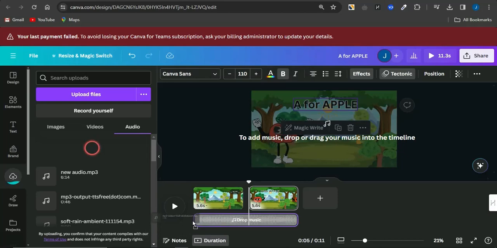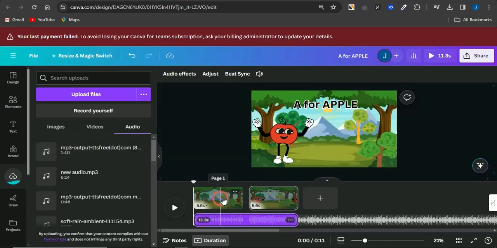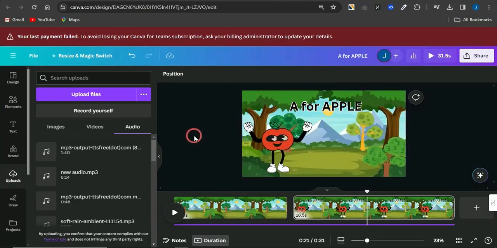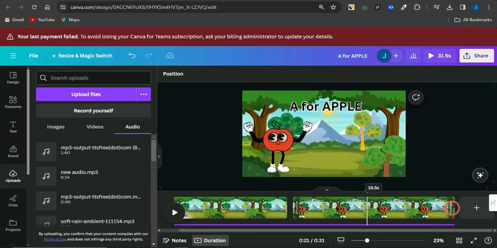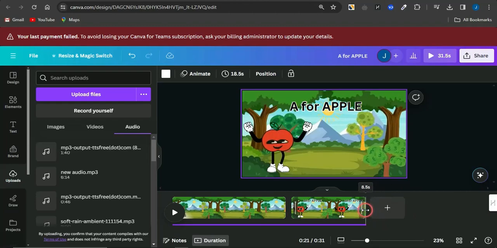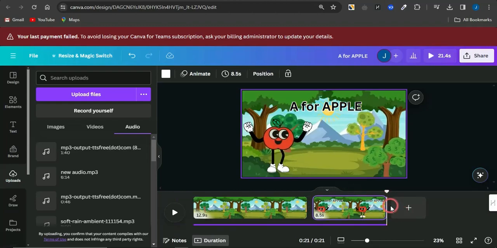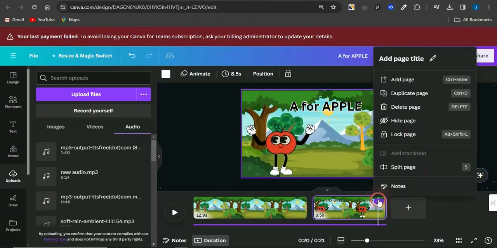Once you drag and drop that, you need to edit it to make sure that the A for apple starts from this particular section where the A is. Once that has been properly adjusted, I'm going to come right here and shorten this to where A for apple stops, and I'm going to duplicate this.